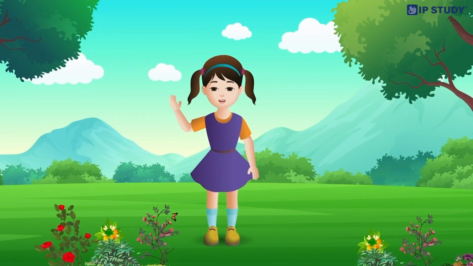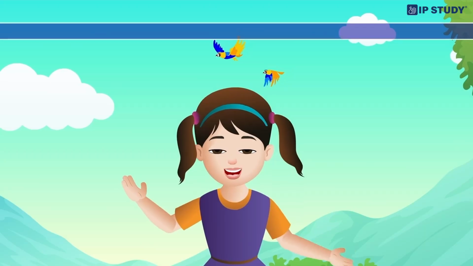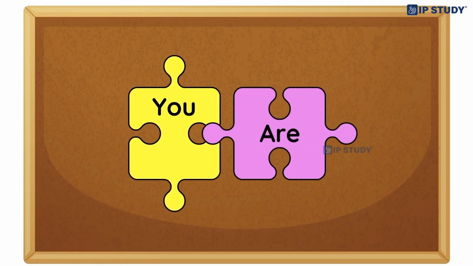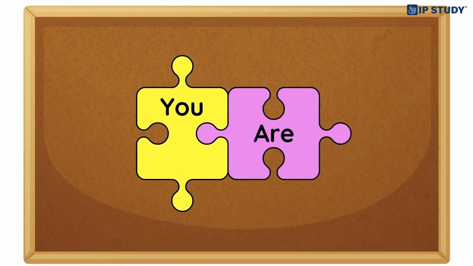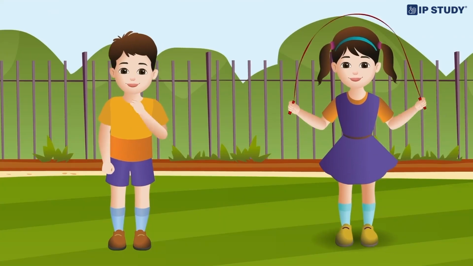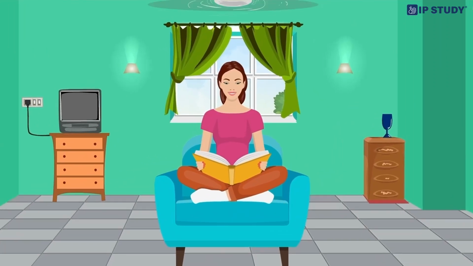When we want to talk to or about another person, we use you are. The verb are is used with you. Examples: you are a boy, you are a girl, you are studying, you are reading.